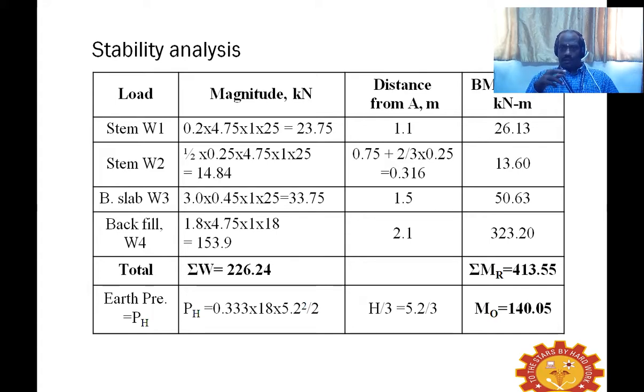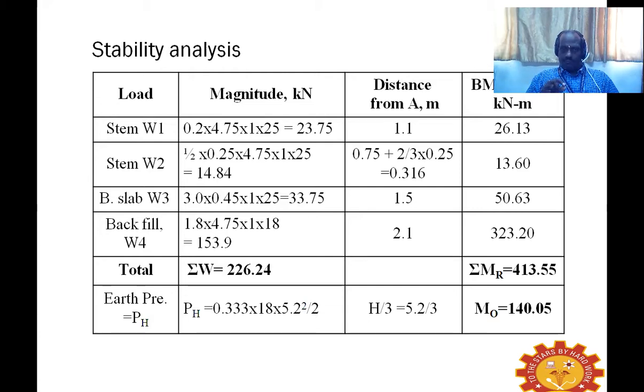Weight multiplied by the distance towards the edge of the heel slab, and you can find out the bending moment. So once the bending moment is found out, that is the end.